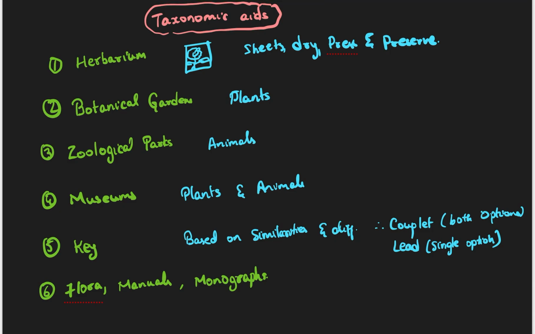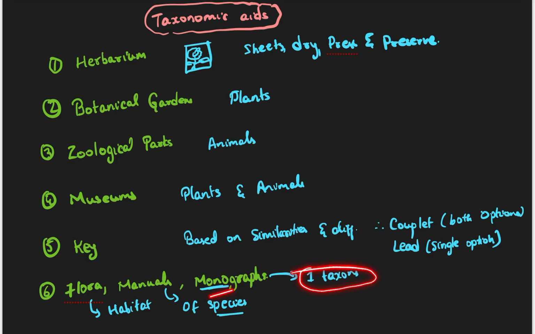Now what are floras? Floras talk about the habitat where the organism is found. They are books which talk about habitat. Manuals are books which talk about species. They talk about different species. Monograph talks only about one taxon. Manuals talk about species, while monograph, mono means single, so they talk only about one taxon. That one taxon can be anything: species, genus, family, order, class, any one particular type of taxon. If you are discussing that, it is known as a monograph.